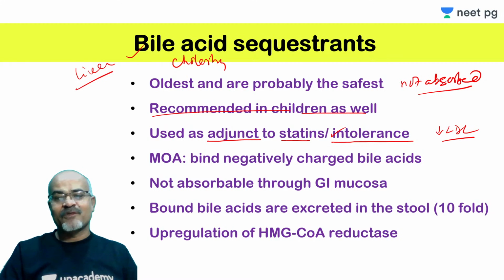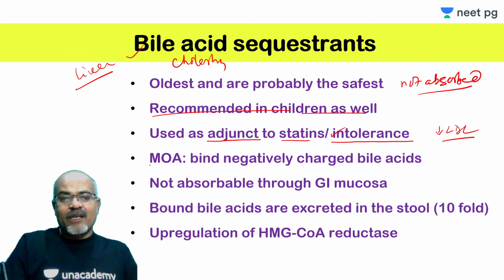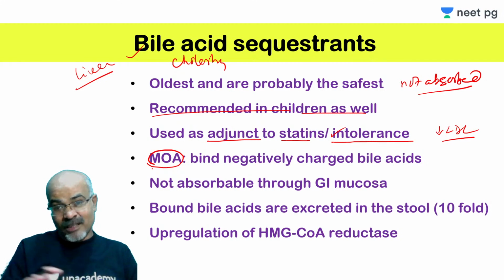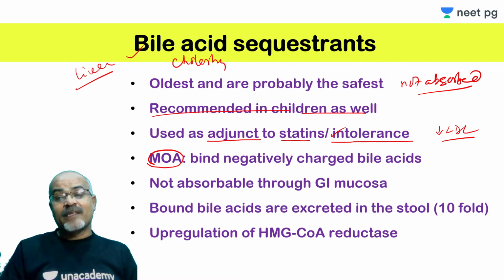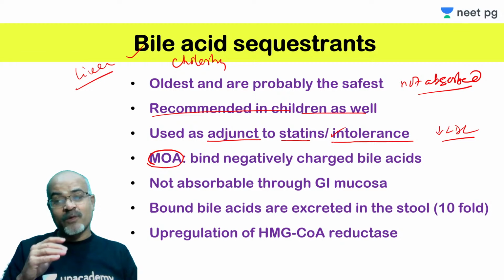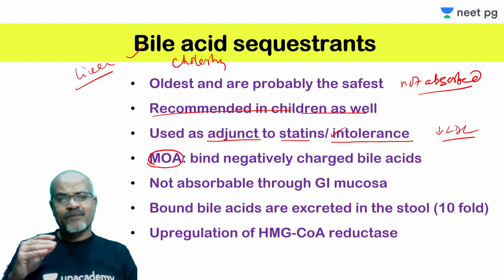It's not simply that if you have 10 groups of drugs available, you can add the first with the fifth, the fourth with the ninth. Not like that. You should have a scientific basis behind it, right? If we talk about the mechanism of action of bile acid sequestrants, I will explain it verbally first, and then I will show you the diagrammatic representation, so that you will understand it much better.